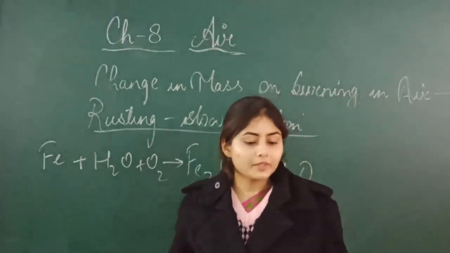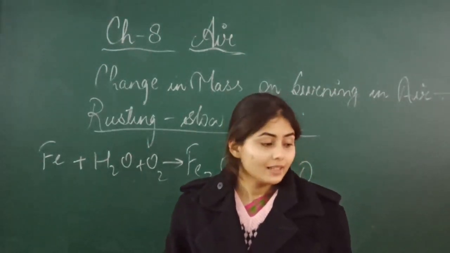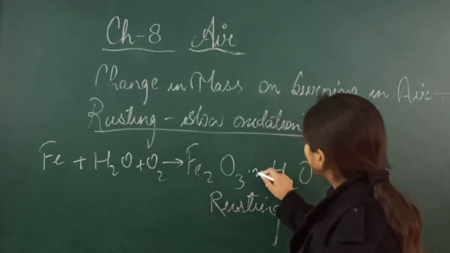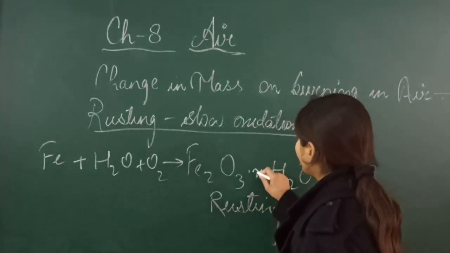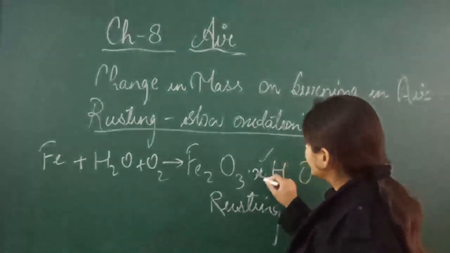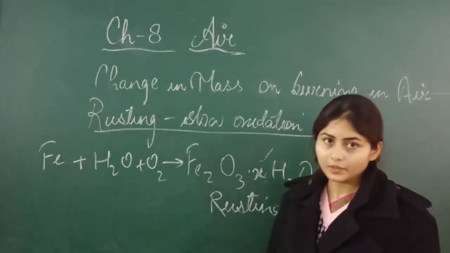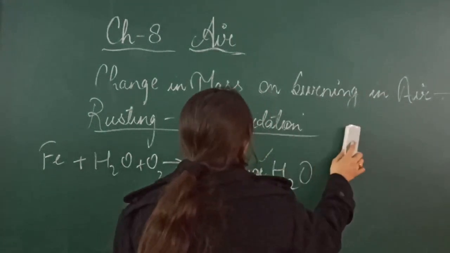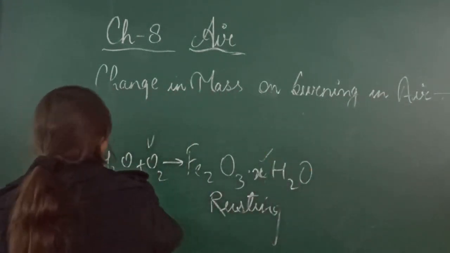There's one more thing: I have written xH2O here because the number of water molecules is not certain. That's why I have written xH2O. Got it? Now let's see the comparison between burning and rusting.